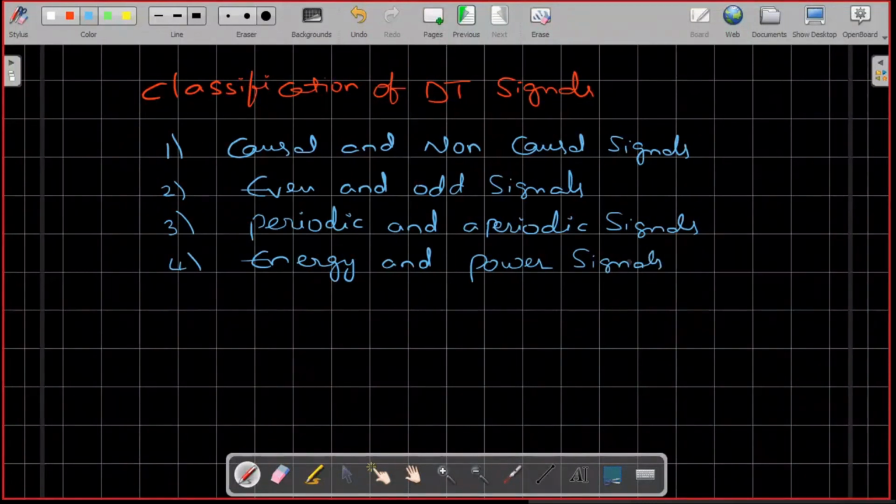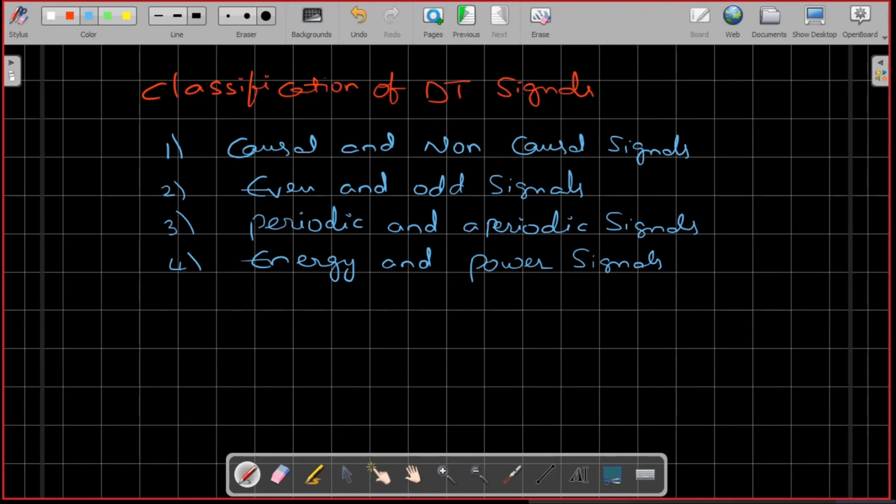In general, the discrete time signals are classified into four categories. One is causal and non-causal. The second one is even and odd signal, that is also called the symmetric and asymmetric signal. The third one is periodic and aperiodic signal. And the last one is the energy and power signal. These are the four categories. Let's see what these signals mean in detail.